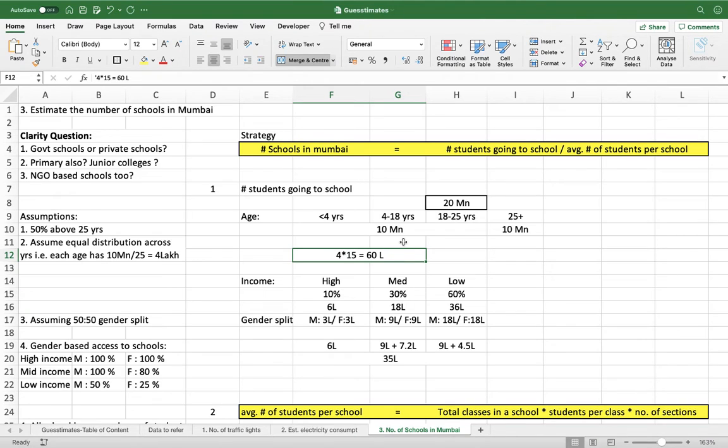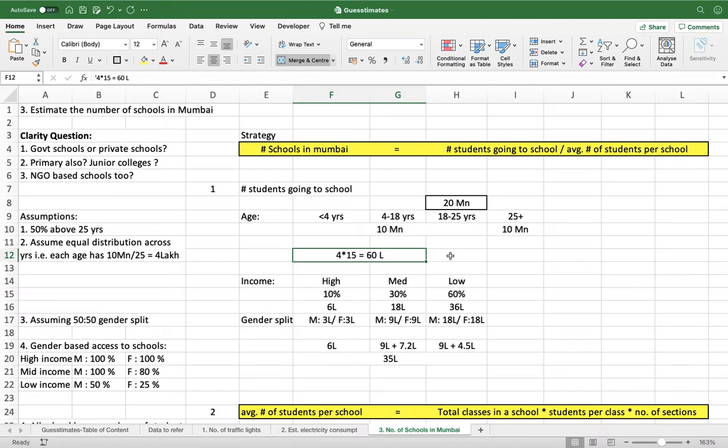So my bad. I would suggest that since this figure is controllable, meaning it is some crores to start with, it is better to keep it in crores, then lakhs, and then thousand. And when you are considering, let's say, India's population, then you can start with million, because it is more handy. Apologies, I have made some mistake here. Anyway, 60 lakh people is our target range, and these are eligible to go to school.